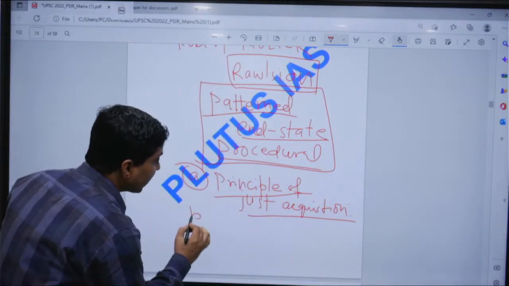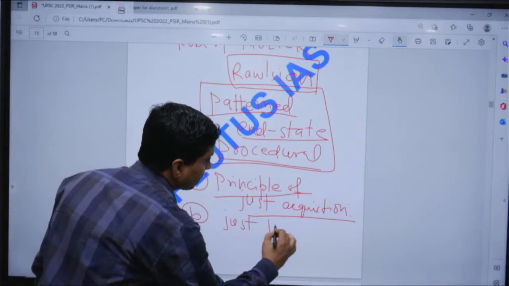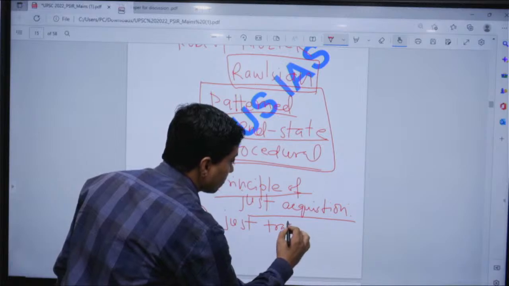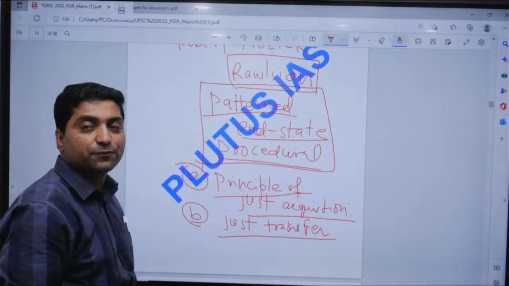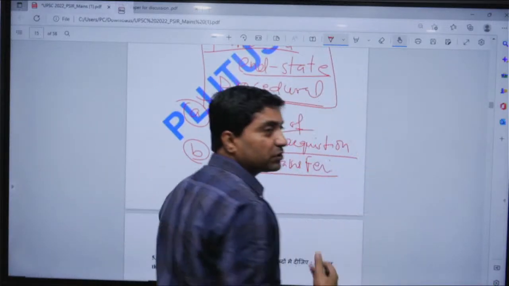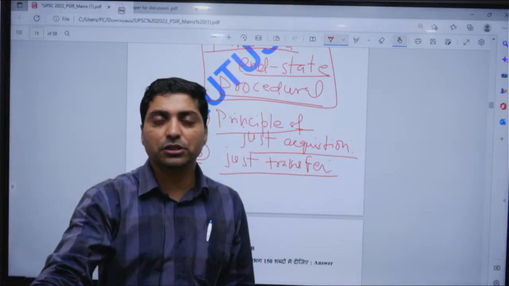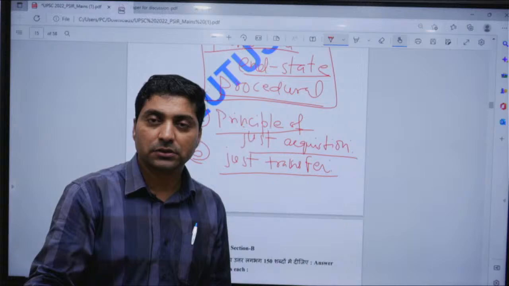Now second, he had given the principle of just transfer, right? So if someone has voluntarily transferred some amount of property to someone, then he or she has a right to property over that, right?